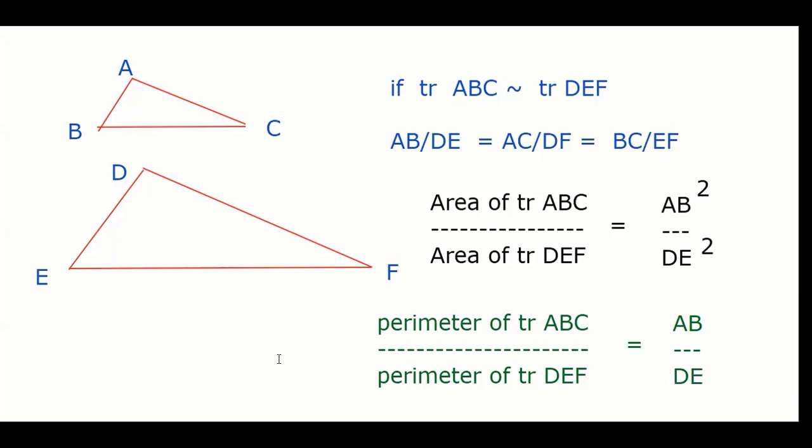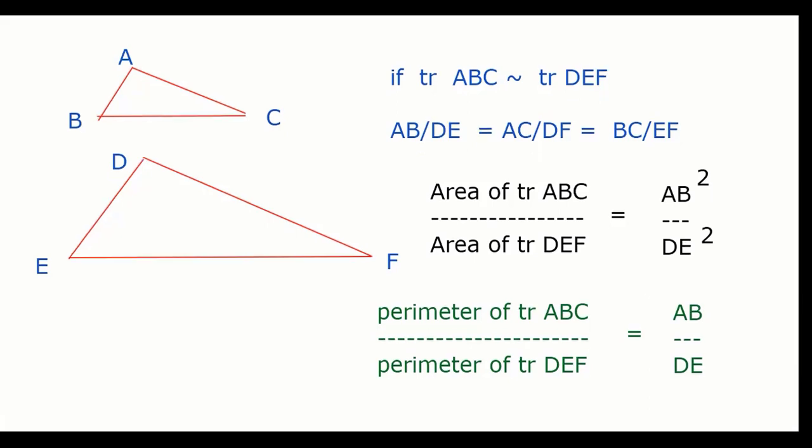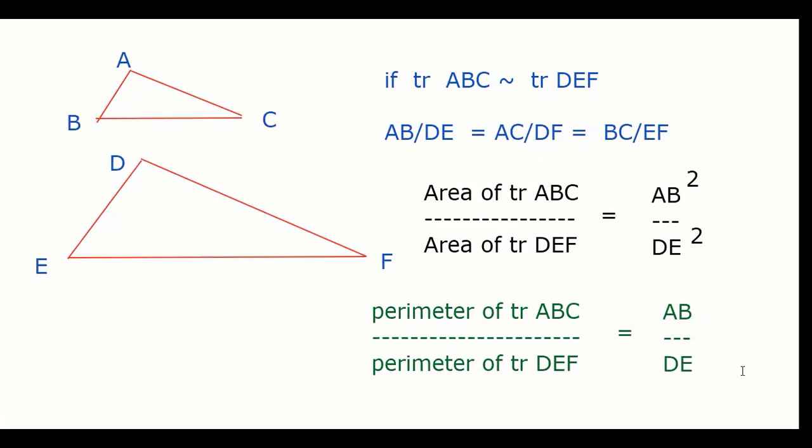Please ask me doubts before we start solving questions. BPT or Thales theorem or basic proportionality theorem is very important in solving a lot of problems. Tell me, any question, anyone? Shall we solve a couple of questions? Sir, it's like AB upon DE, right? Like the perimeter. But how can we find the perimeter just by that?